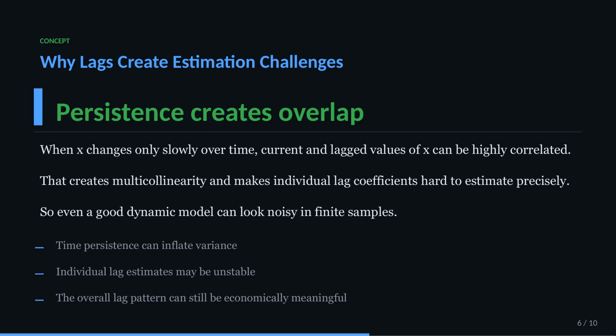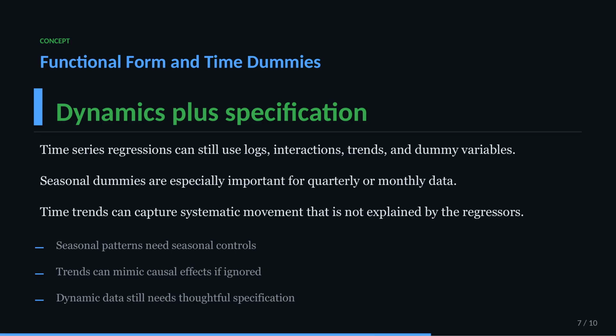At the same time, lags create their own estimation problem. Economic variables often move smoothly over time, which means current and lagged values can be highly correlated with each other. That creates multicollinearity and makes individual lag coefficients noisy, so we may understand the overall dynamic pattern better than we understand each separate lag coefficient.